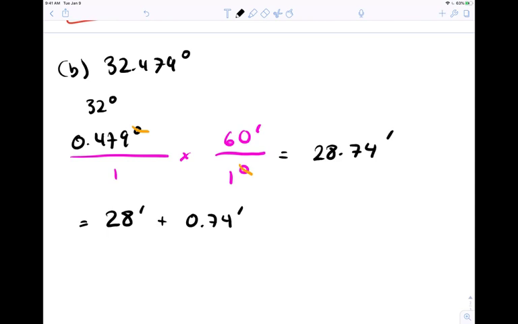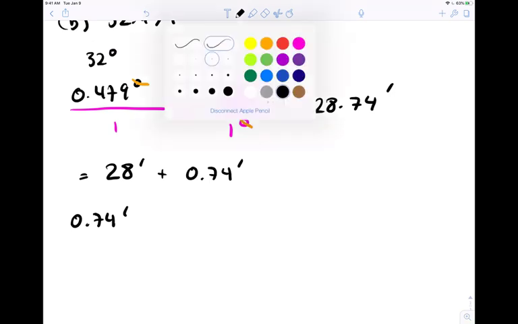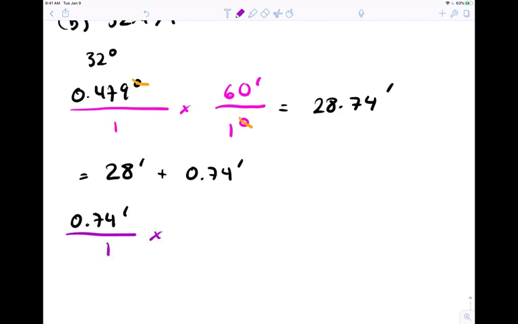So we've done the minutes. Let's now focus on that 0.74 minutes and convert that to seconds. So we have 0.74 minutes. Same kind of deal. Give me another color. Purple. So now we want to convert minutes to what? Seconds, right? What's the conversion between minutes and seconds? 60 seconds is 1 minute. So if we have minutes on top, what units need to go on the bottom? Minutes.